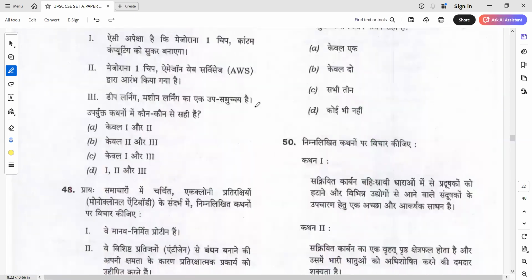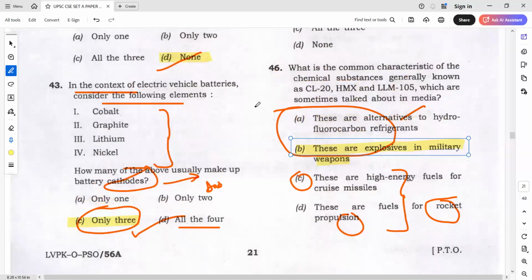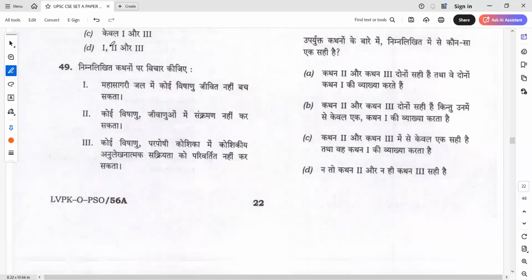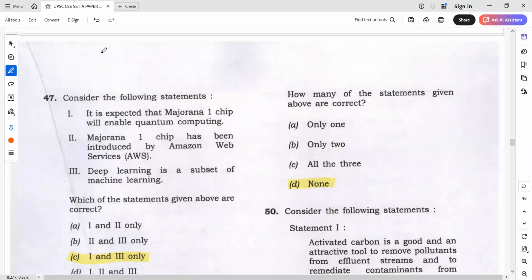If you remember RDX, at least like explosive RDX, you can match at least with HMX. And Cl here, basically some idea you should have, Cl is basically chlorine, but it's okay. I don't think that much thinking you can do in the exam. If you know RDX, maybe the possibility is there, but if you're going wrong in that question, still it's okay. But some students went with C and D, which you should not do, because C and D are the same options. Same options you cannot choose.